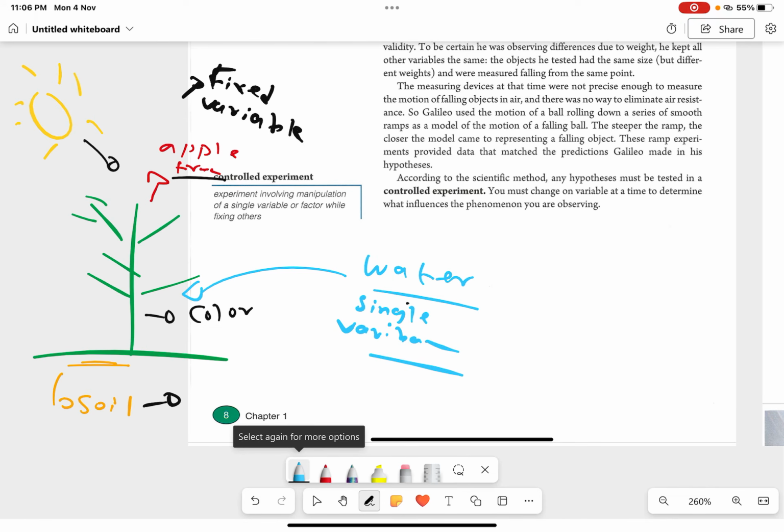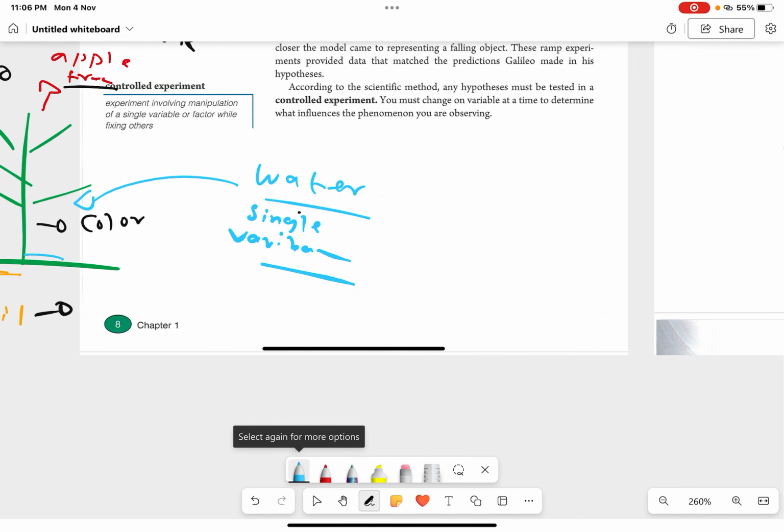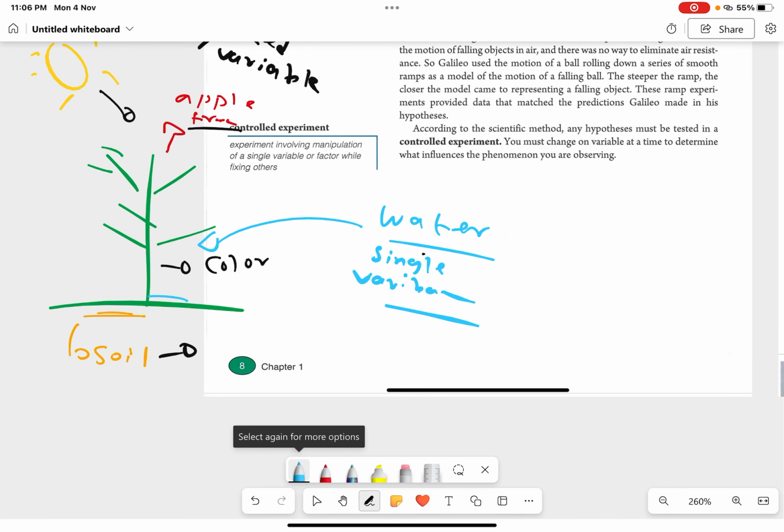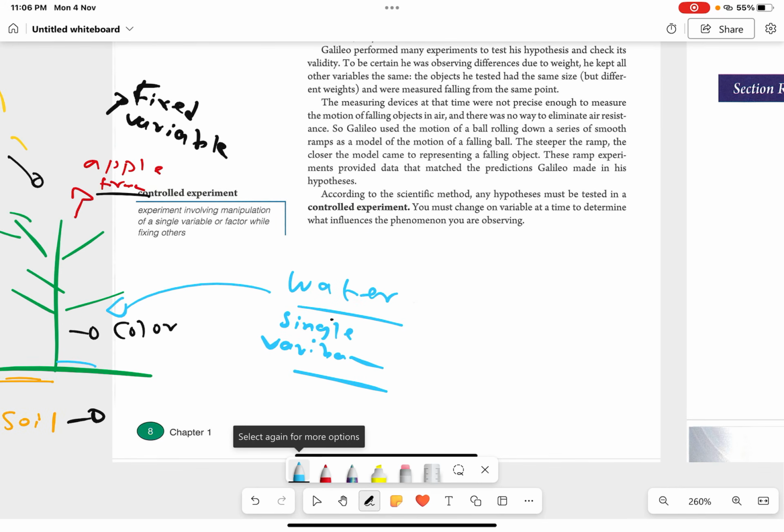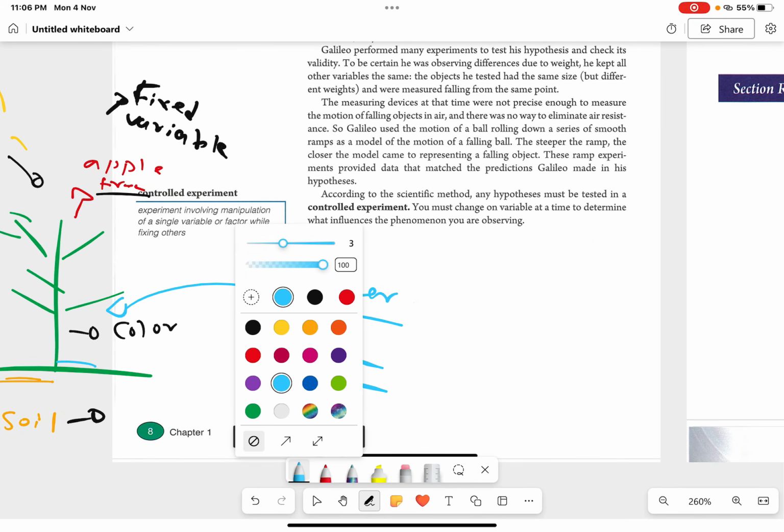Okay, so tomorrow you'll be giving this tree some water. The day after tomorrow you will not be giving it water. Okay, you might feel that the tree is a little bit dehydrated, so you'll be giving it more water. So it's basically a single variable that is changing. Okay, you are manipulating one variable and the other variables are fixed.